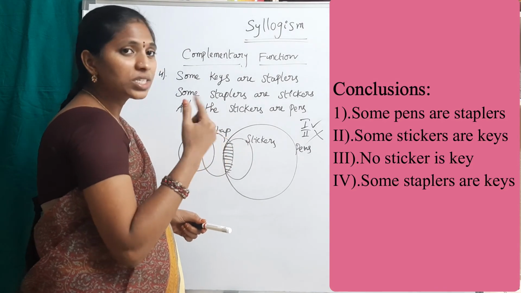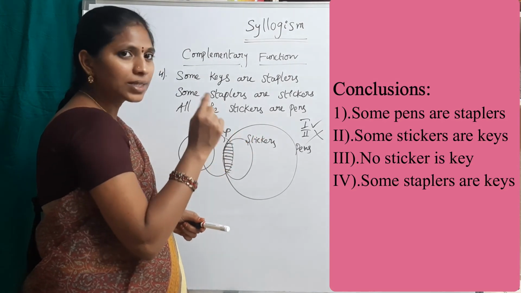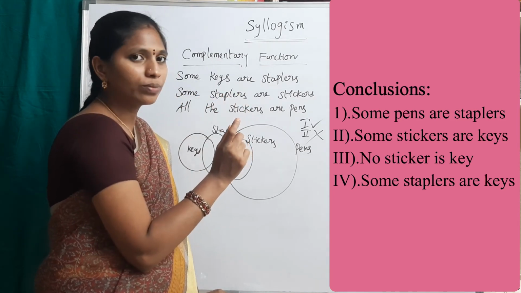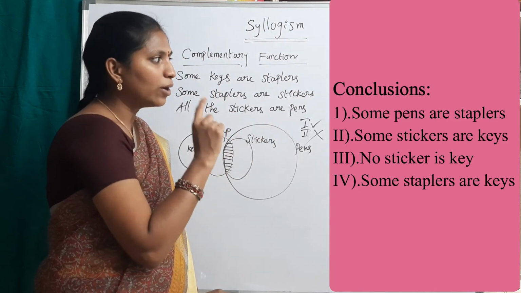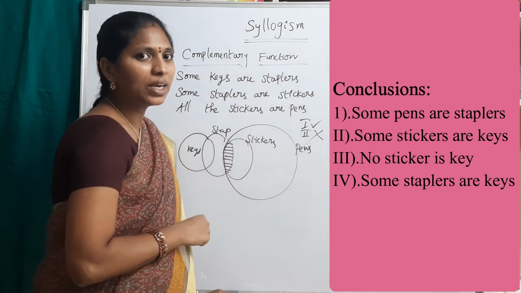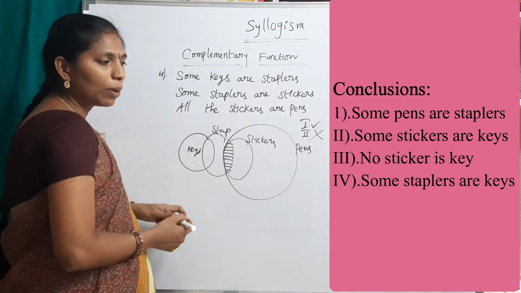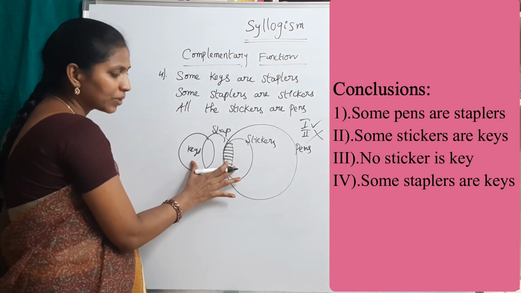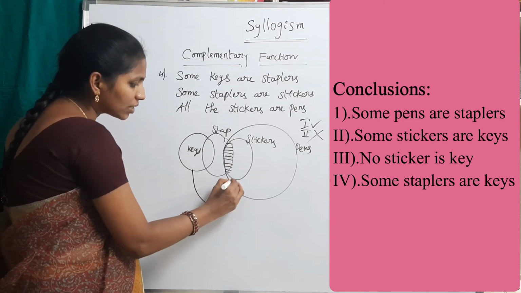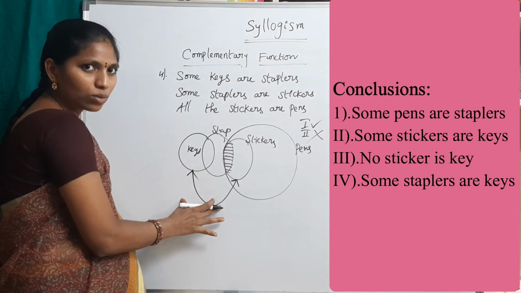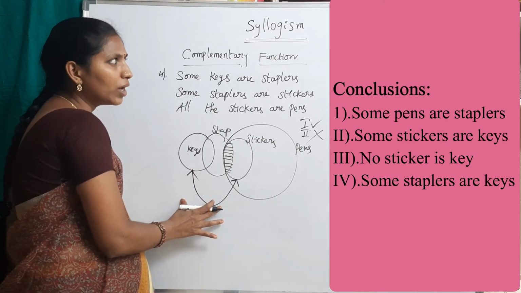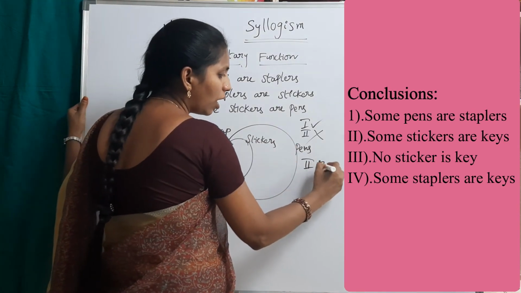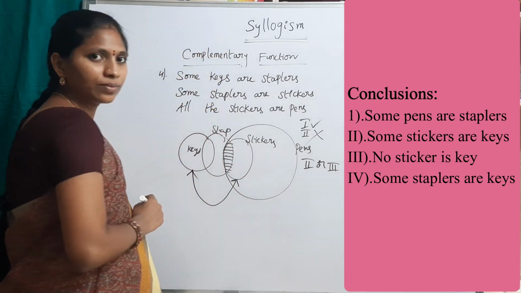See the third one. No sticker is key. See here, second and third, observe that is a pair, some and no. Some stickers are keys and no sticker is key. That is a complementary pair. Then apply that complementary pair because there is no direct relation between keys and stickers. There is no direct conclusion. So we should go for a complementary function. Either 2 or 3 follows.